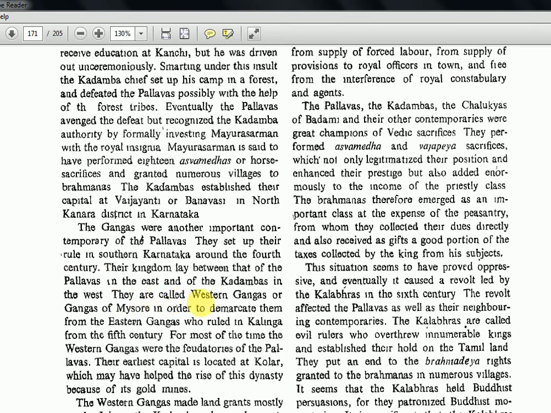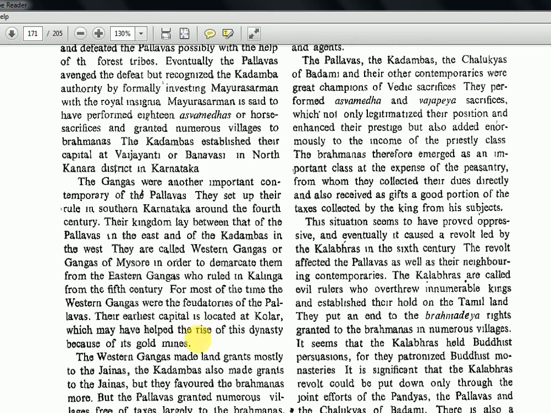They are called Western Gangas or the Gangas of Mysore in order to demarcate them from the Eastern Gangas who ruled in Kalinga. So there is something called Eastern Gangas in Kalinga, and these people in Mysore were not called just Gangas, they were called the Western Gangas. Imagine the picture: Western Ganga, Eastern Ganga, Pallavas, Kadambas. For most of the time, the Western Gangas were the feudatories of the Pallavas. Their earliest capital was located at Kolar, which may have helped the rise of the dynasty because of its gold mine. So the Kolar gold mine is related to the Western Gangas. This is what you have to remember.